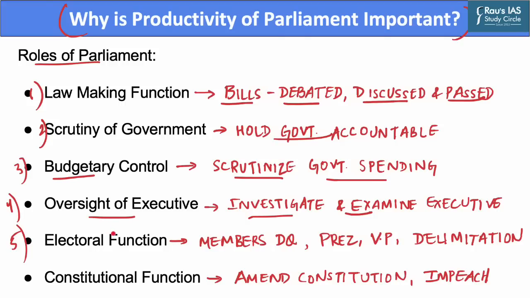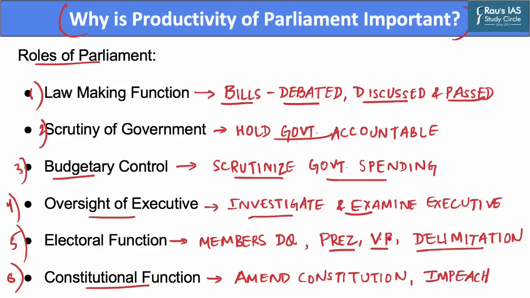Fifth, the Parliament has an electoral function. The Parliament has the power to decide on the disqualification and qualification of its members. It conducts elections to the office of President, Vice President, as well as Speaker, and it also has the ability to determine the electoral boundaries through delimitation. The sixth function of the Parliament is to amend the Constitution, and this is known as the constitutional function.